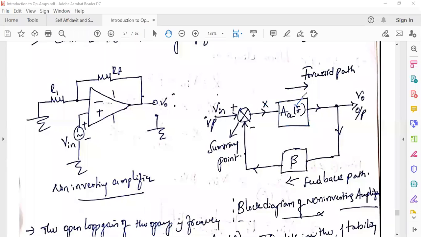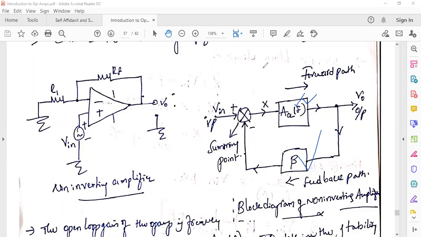This is the transfer function of forward path, right? While the transfer function of feedback path is beta, right? Transfer function of forward path is open loop gain as function of frequency. Transfer function of feedback path is beta, right? So we have to investigate the stability of the system with the help of frequency response.